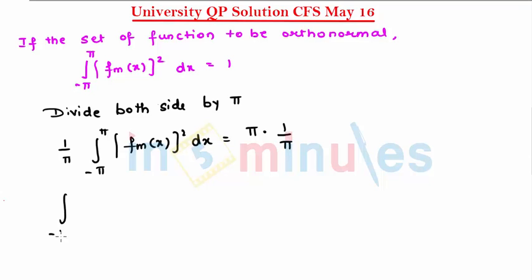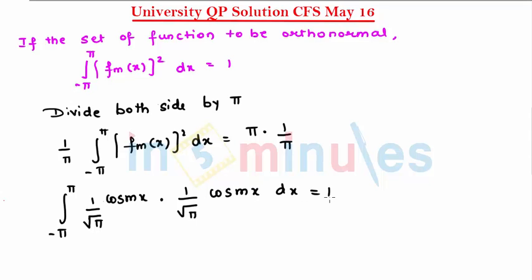So hence I can write minus pi to pi, fm of x is cos mx, and let's write here 1 upon root pi into 1 upon root pi again cos mx dx, and that comes to be 1.